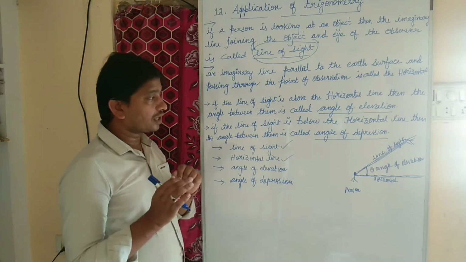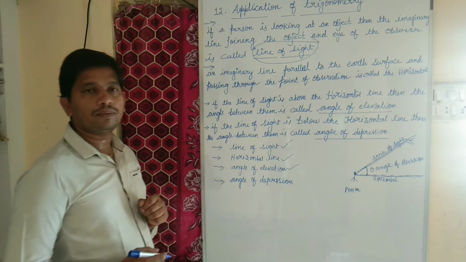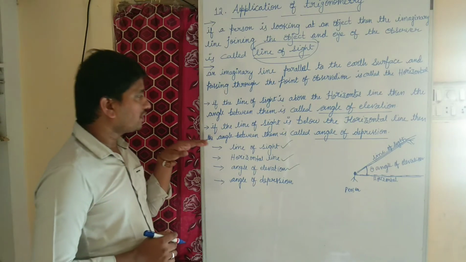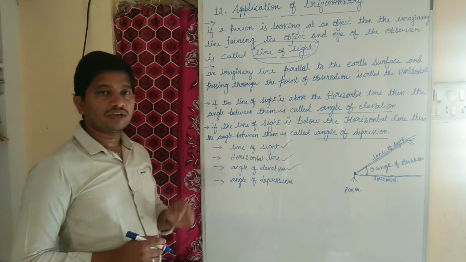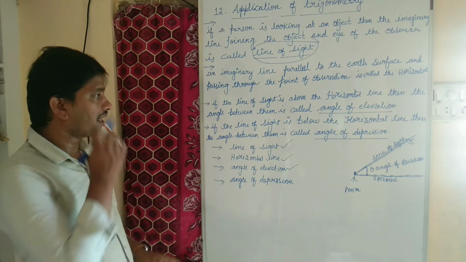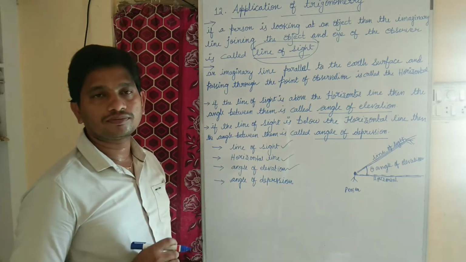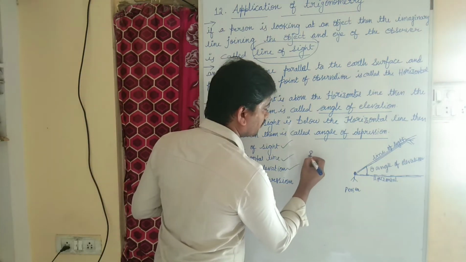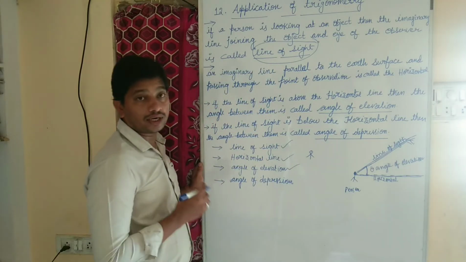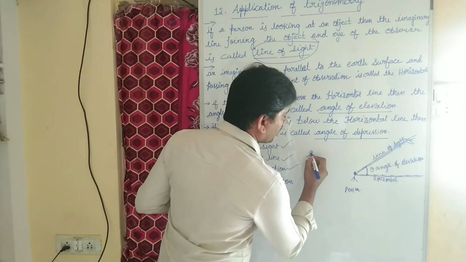Now coming to what we mean by angle of depression. If the line of sight is below the horizontal line, then the angle between them is called the angle of depression. For example, here a person is standing on a terrace and observing, and this is our horizontal line.